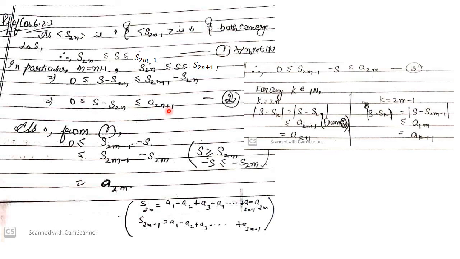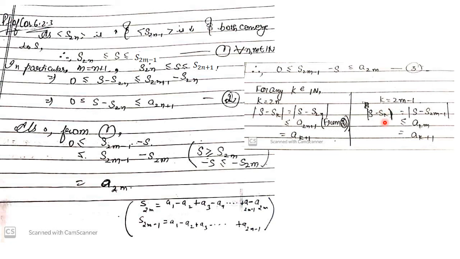And from 2, S − S2n ≤ a_{2n+1}, and since 2n is k, a_{2n+1} is a_{k+1}. So when k is even, we have |S − Sk| ≤ a_{k+1}.